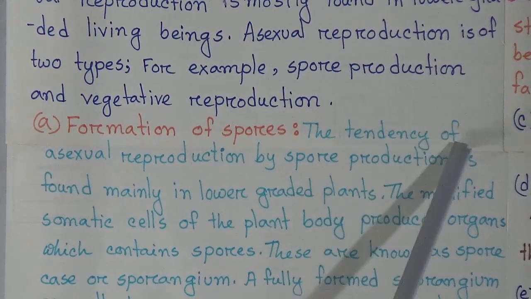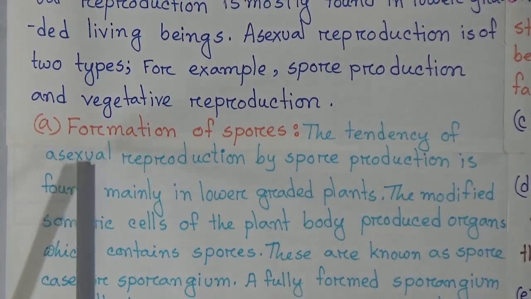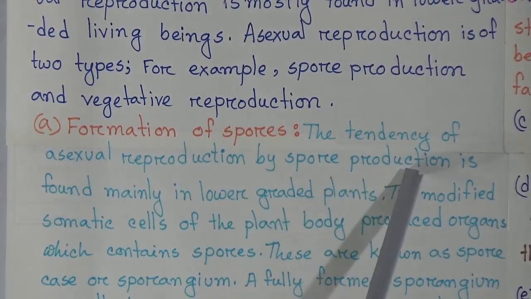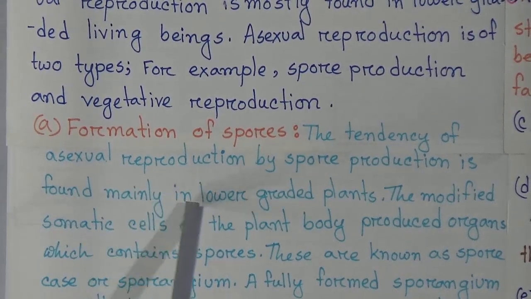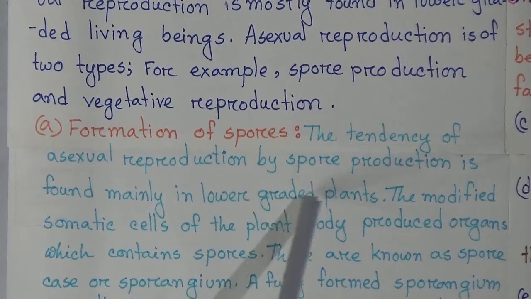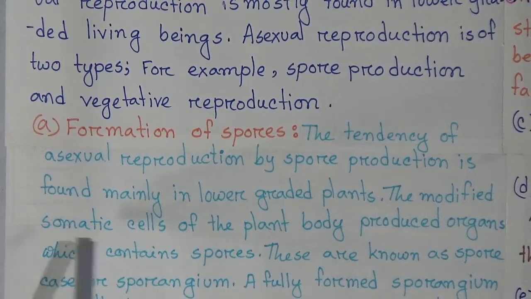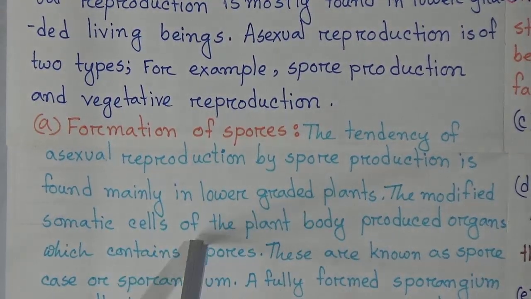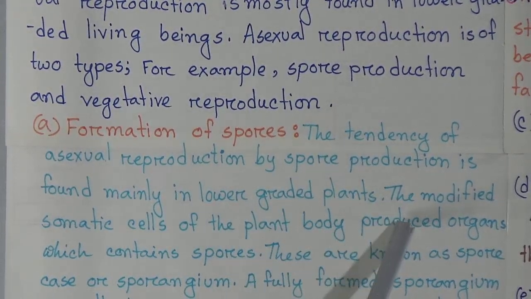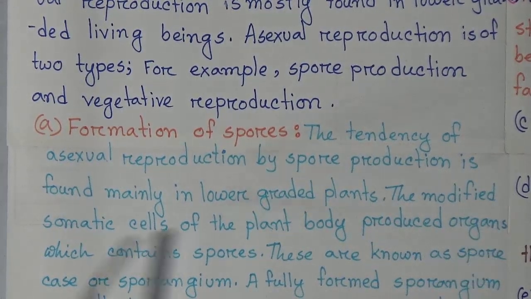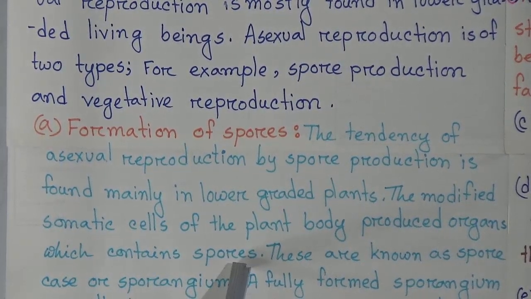The tendency of asexual reproduction by spore production is found mainly in lower graded plants. The modified somatic cells of the plant body produce organs which contain spores.